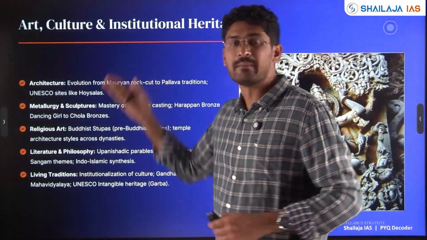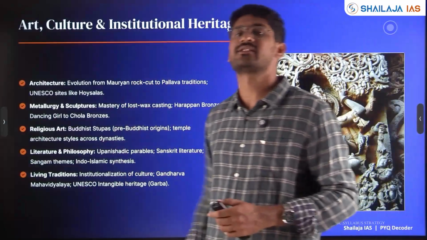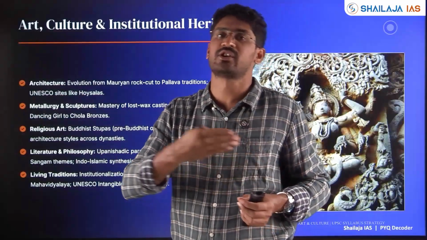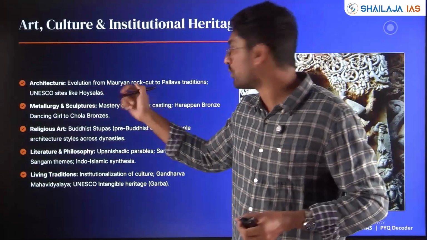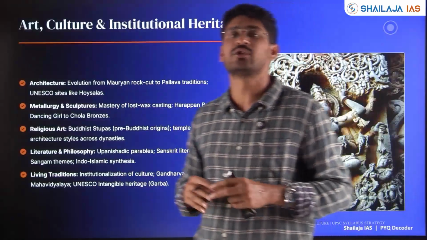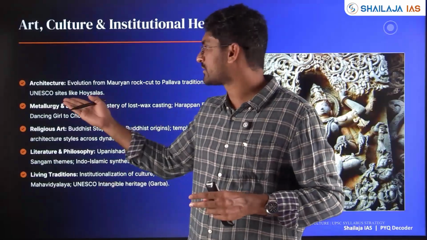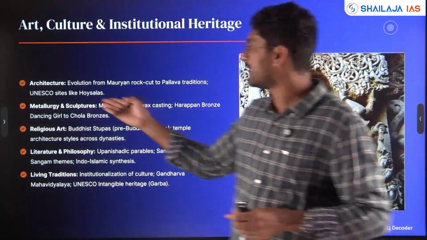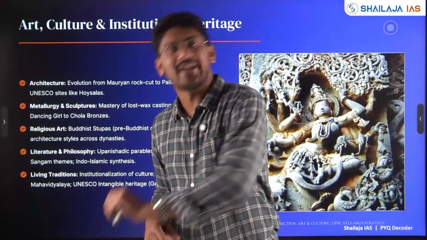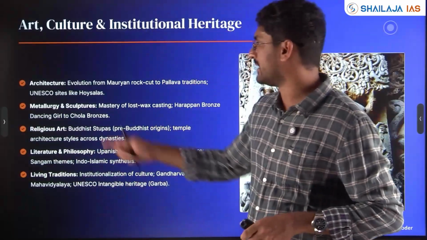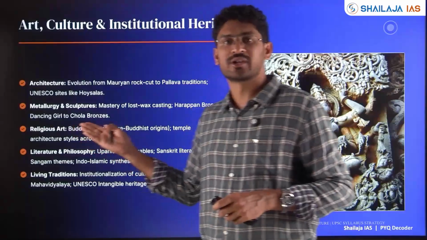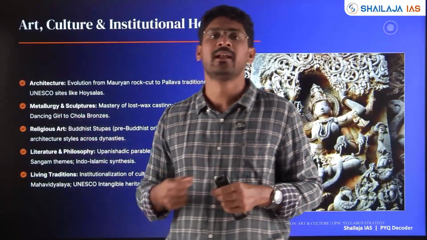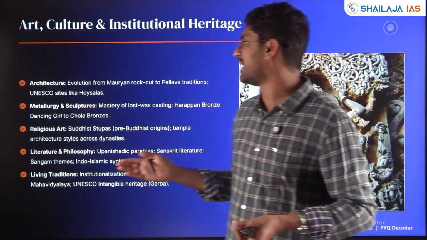Art and culture and important institutions and their heritage: questions have been asked with respect to architecture. If you see, from Harappan civilization to Iron Age Vedic civilization, Mauryan rock cut to Pallava traditions in the south, questions have come. For example, UNESCO sites like Vaishali's ensembles were in the news and that question was asked in the previous UPSC paper. So history linked with current affairs is also very crucial. Then metallurgy and sculptures: questions have come. Lost wax casting has come. Harappan bronze dancing girl, all these questions have come and repeated again and again.